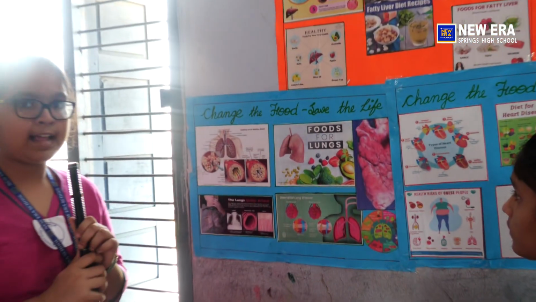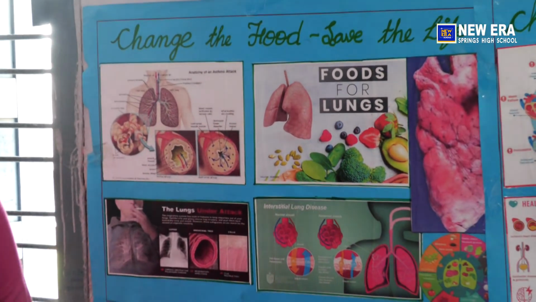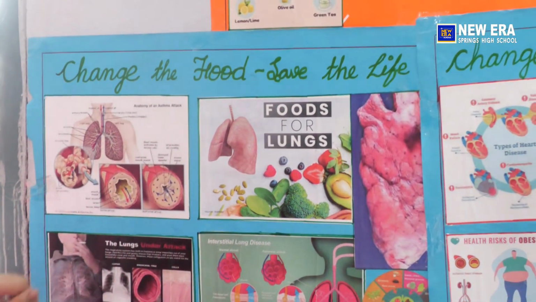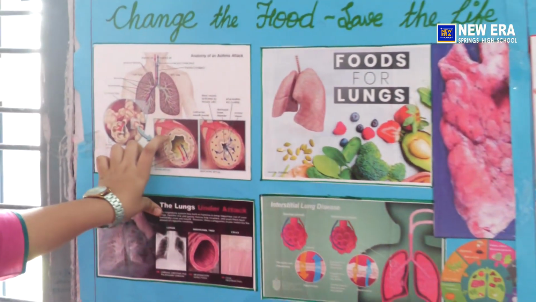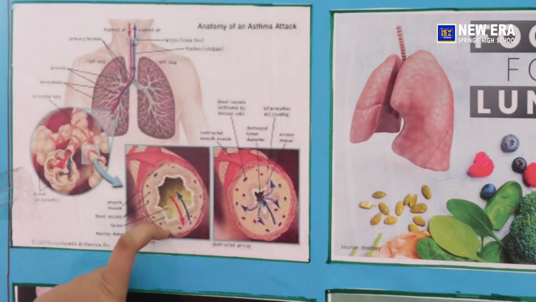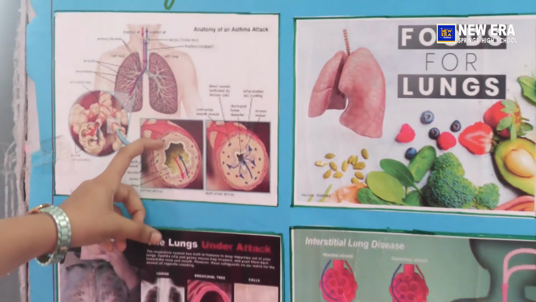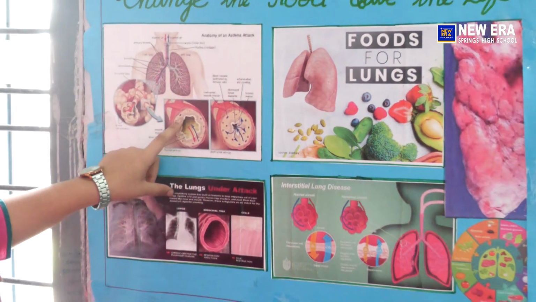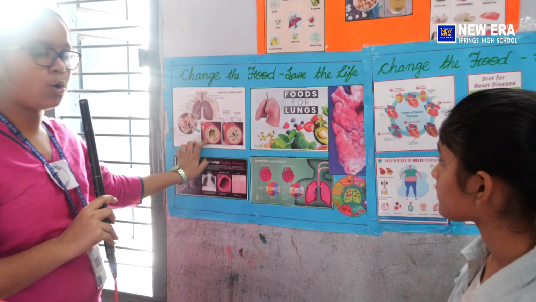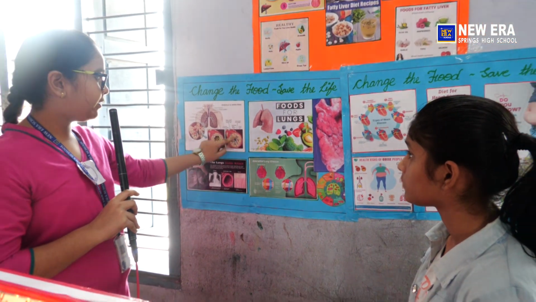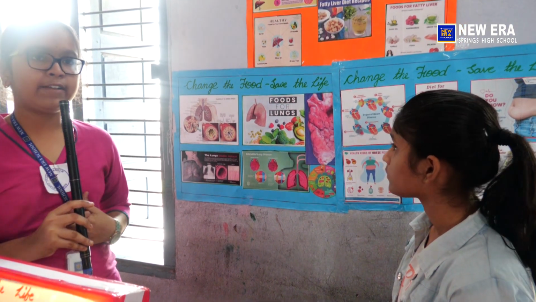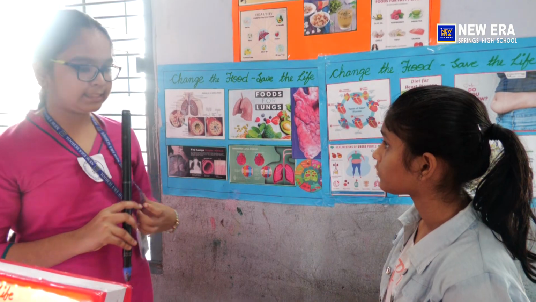Asthma is very common nowadays. Let me show you the anatomy of an asthmatic attack. The lungs have airways like this. When we get asthma, cough or cold, mucus will block our nose. This is the canal without asthma, but with asthma the canal becomes so narrow, causing difficulty and shortness of breath.